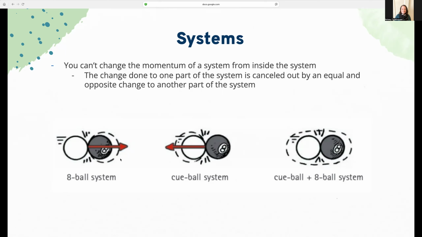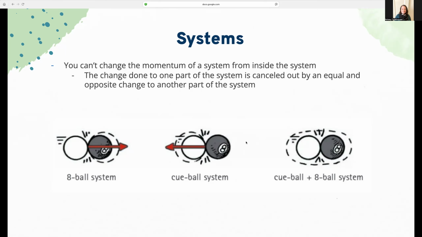But if we put them both together as our system, then all of the forces are inside our system. And that doesn't change the momentum of the system. The idea is that the change done on one part of a system is canceled out by an equal and opposite change on another part of the system.